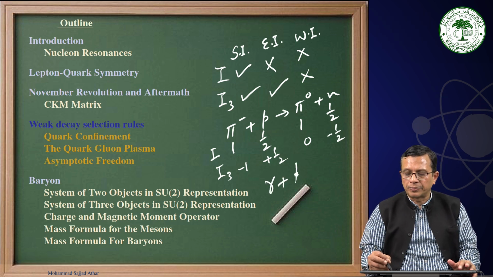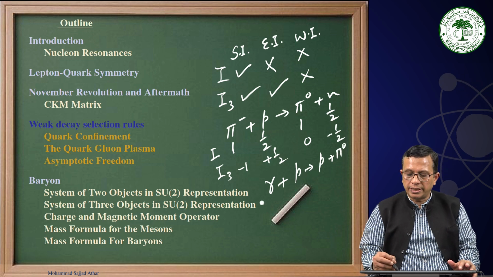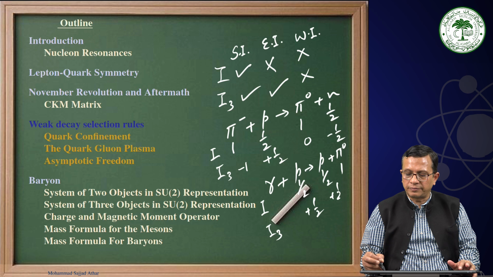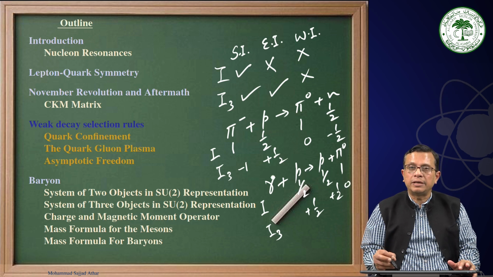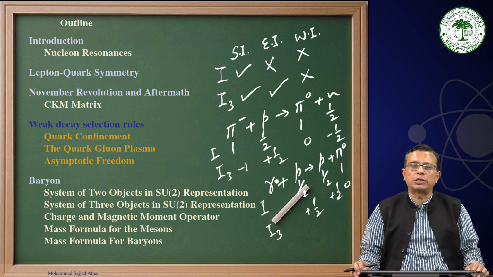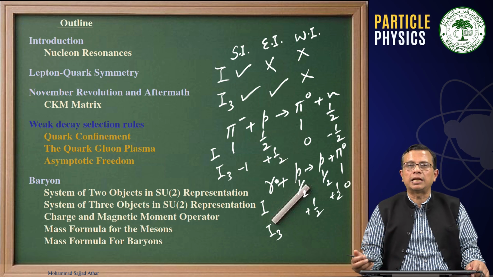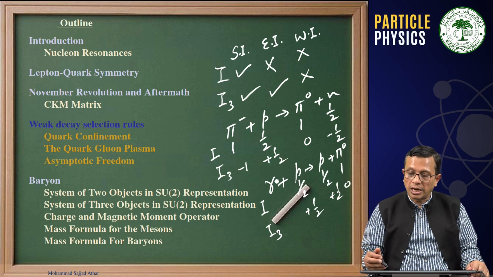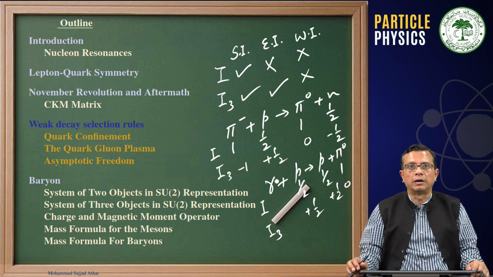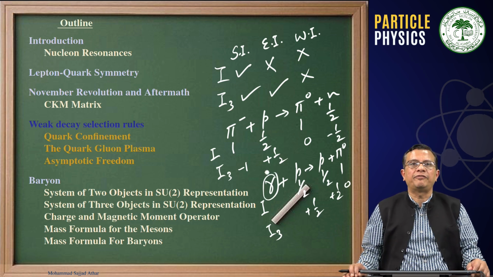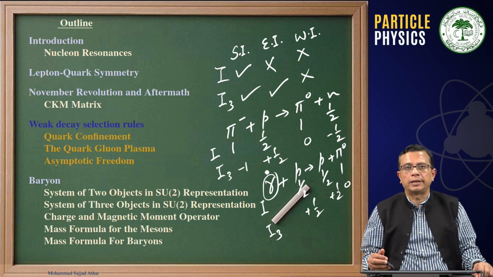Then we talked about photon scattering on a proton target. We can have p and pi 0. Here I is half for the proton and 1 for the pion, and I3 is plus half and 0. You see, we have a photon, and photons are quanta of electromagnetic interaction. Though I and I3 both are conserved, since you have a photon and photons participate only in electromagnetic interaction processes, this is an electromagnetic interaction process.